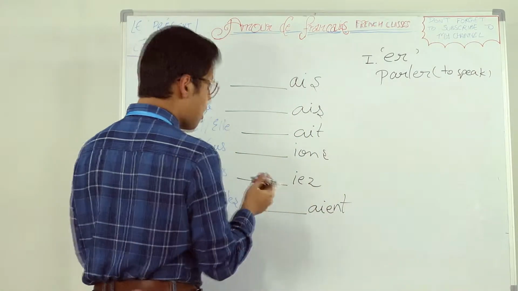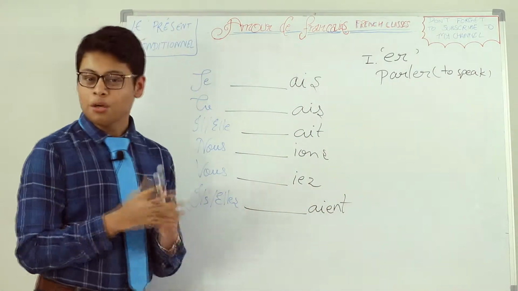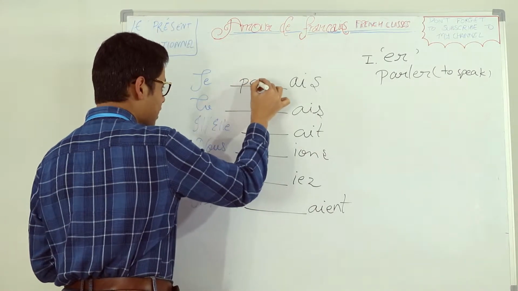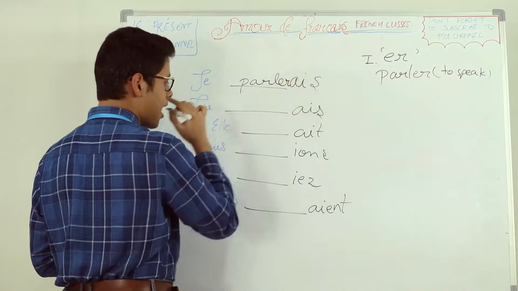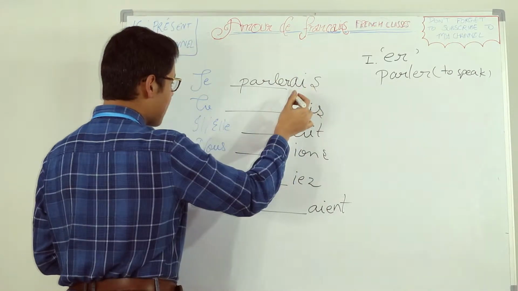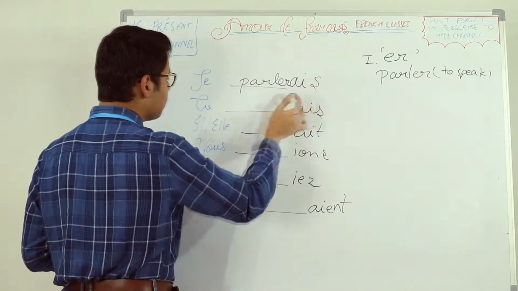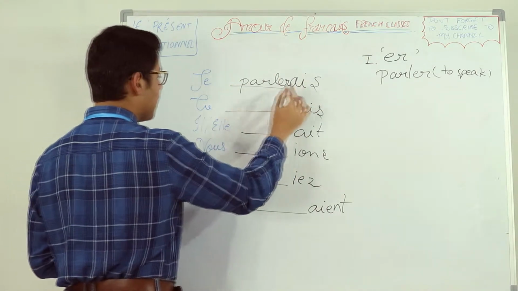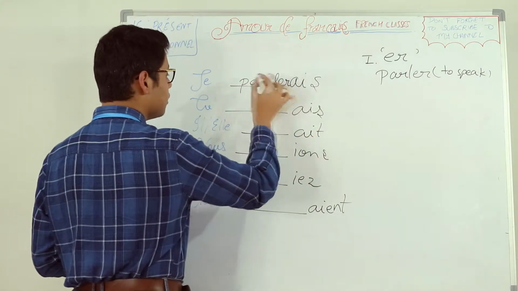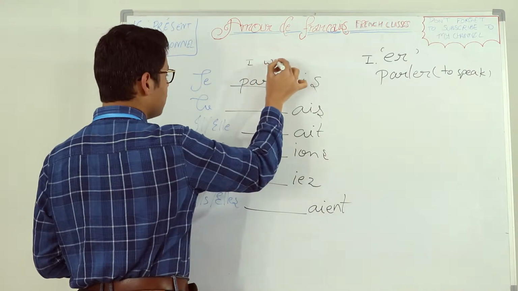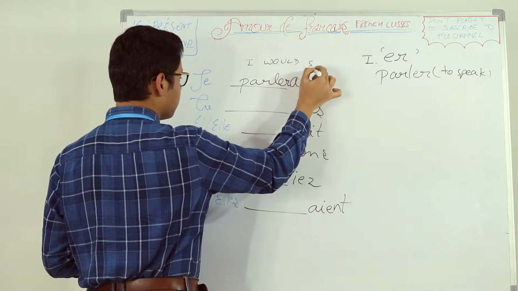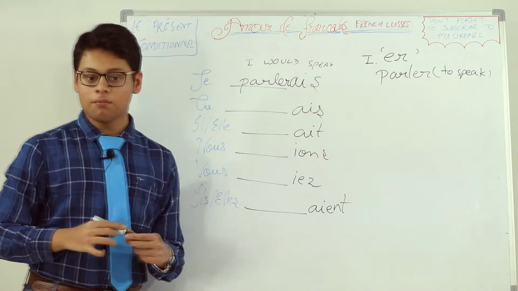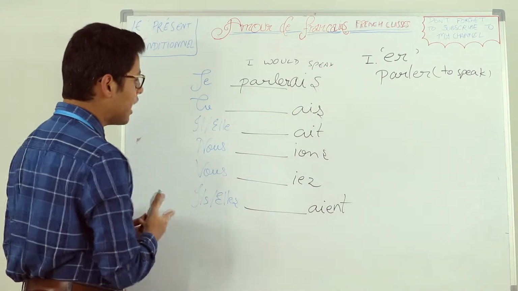Now the stem of the verb parler is the whole infinitive. So with je, let us write parler here, and then there is the imperfect ending. So it will be pronounced as je parlerais, parlerais, I would speak. I told you that present conditional means would most of the times.